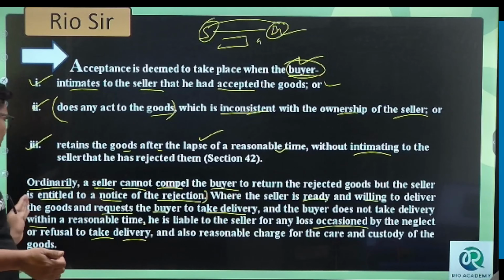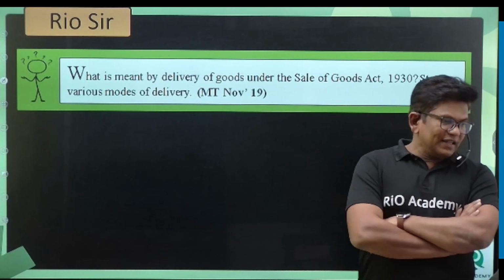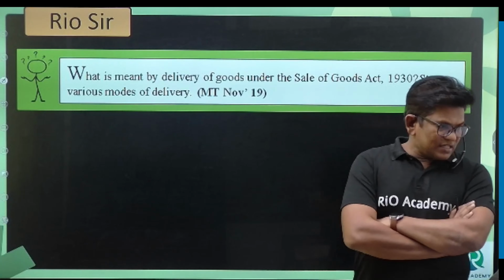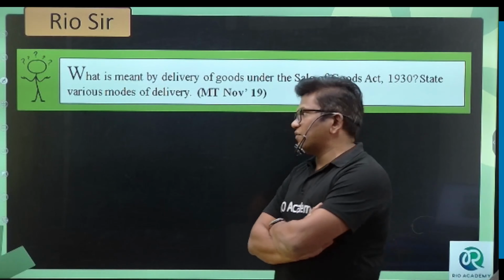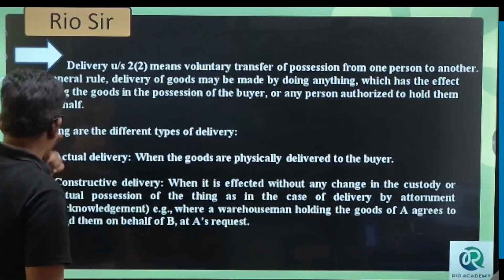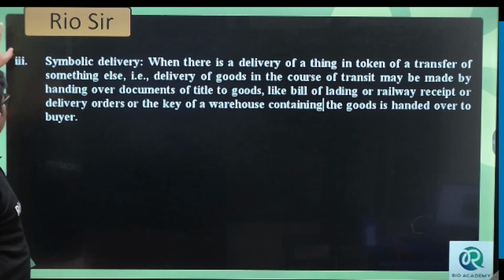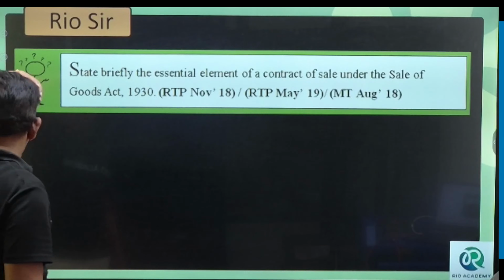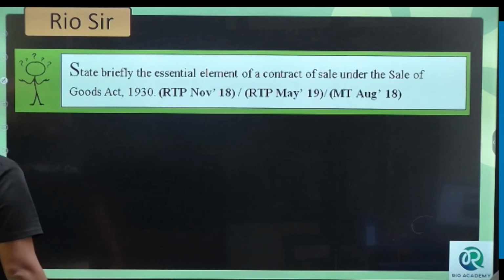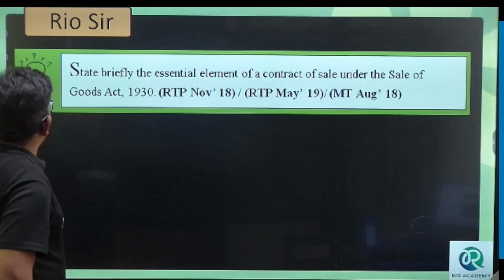Understood? What is meant by delivery of the goods under the Sale of Goods Act? State the mode of delivery. We have done this just now, so move ahead, I don't want to repeat it once again. Next. Understood or not? State the essential elements of the contract of sale. This is also done, so move ahead.